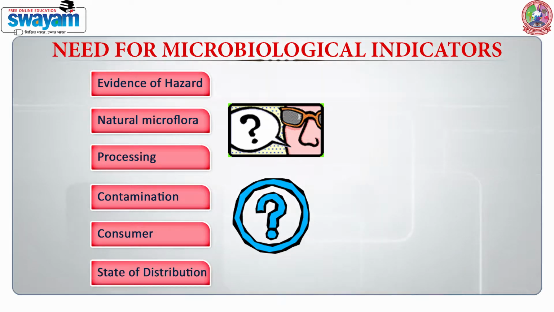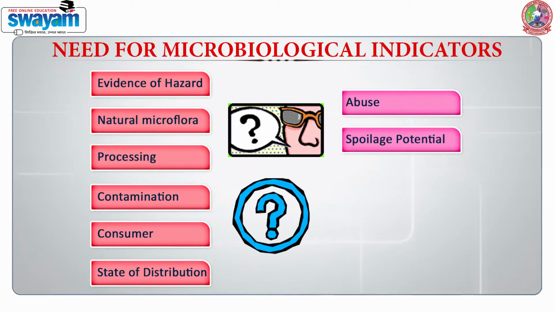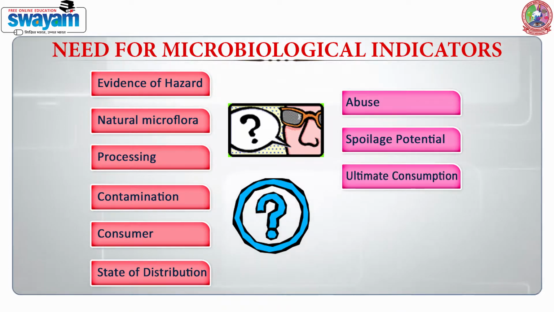The state of distribution, how are they being distributed? Where are they found mostly? So we have to be careful and we have to look at their sources of contamination. At times there is temperature abuse happening which leads to the growth of these microorganisms later on. Most of these indicator organisms also have a spoilage potential. So we have to look into that aspect also, because they are being used as quality parameters. Ultimate consumption also affects the number of indicators in the food. Sometimes a small step like heating the food or boiling the liquid leads to a smaller amount of microorganisms.